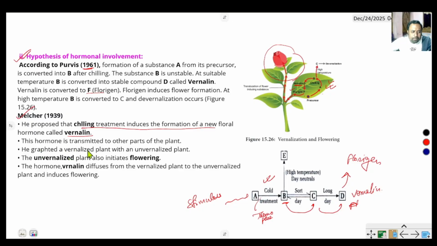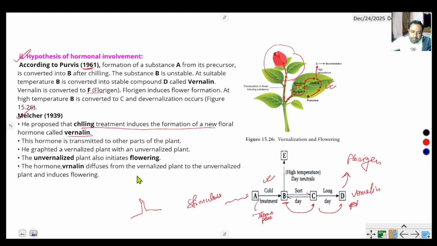To test this hormone, he grafted a vernalized plant with an unvernalized plant. Suppose this is the plant, and this is another plant that is grafted.